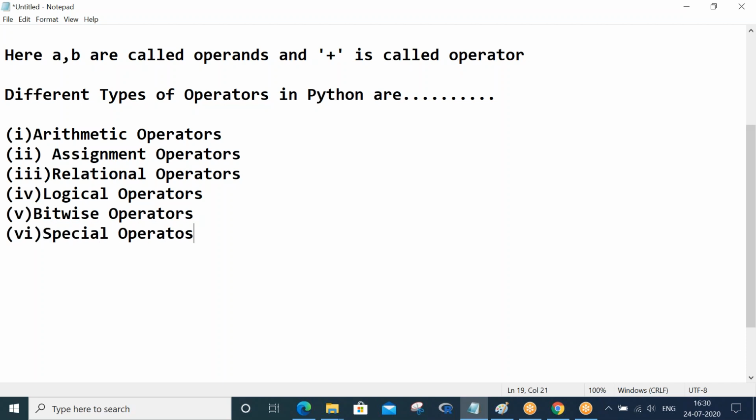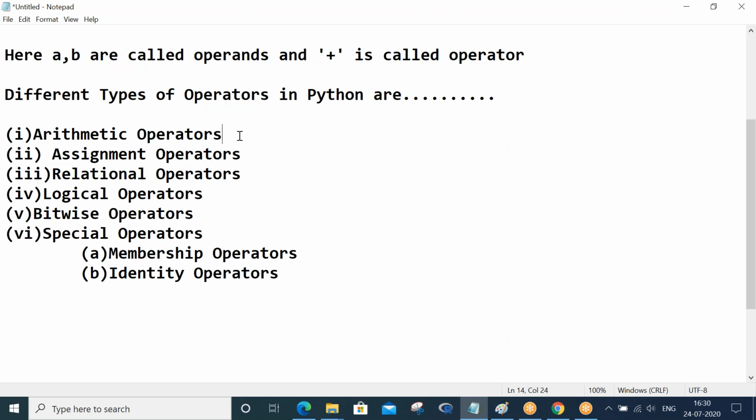These special operators are again classified into two types: membership operators and identity operators. So these are the six types of operators that Python supports for us.